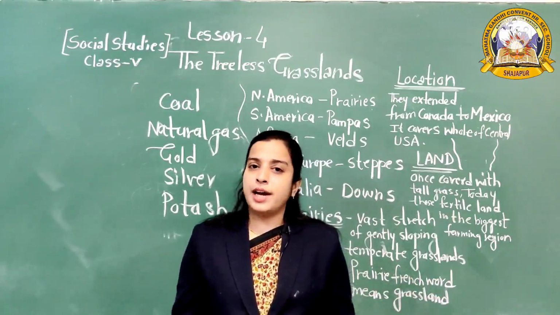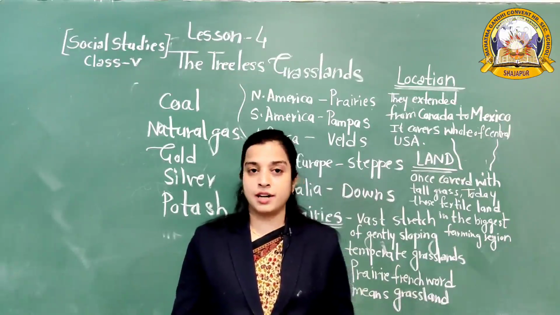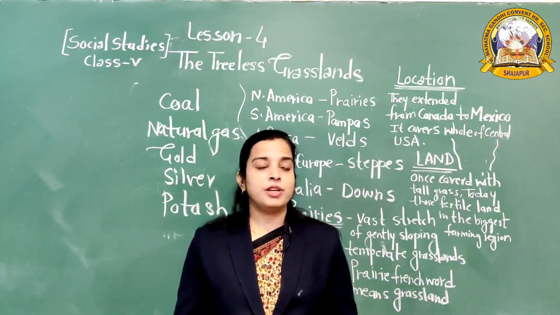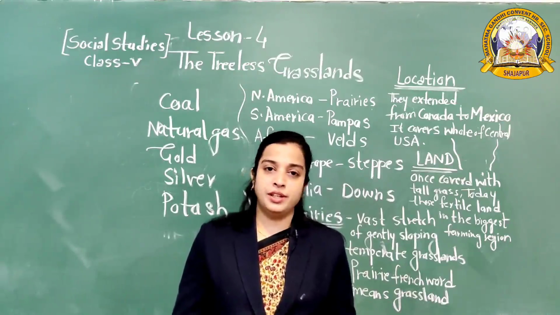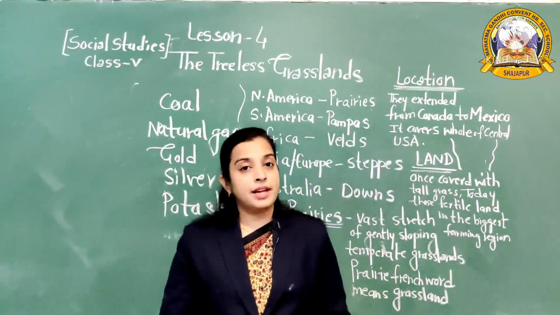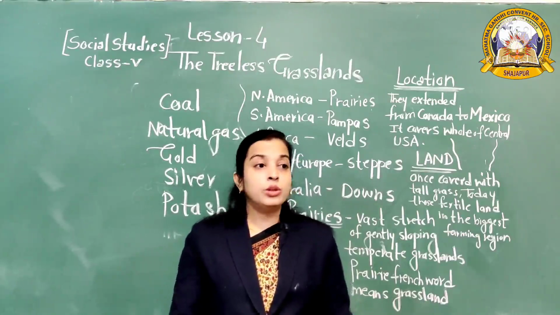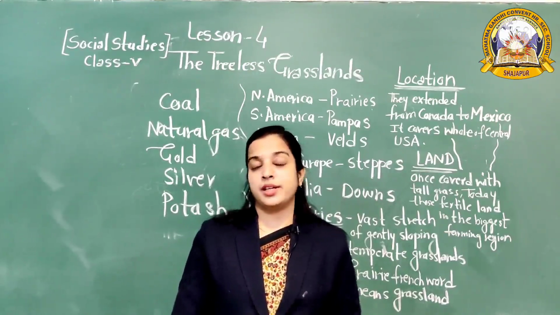So the entire farm work of ploughing, sowing, harvesting, threshing, winnowing, everything is done through machines. Even in dairy farming, the people use machines, दूध निकालने का काम भी मशीनों से किया जाता है.